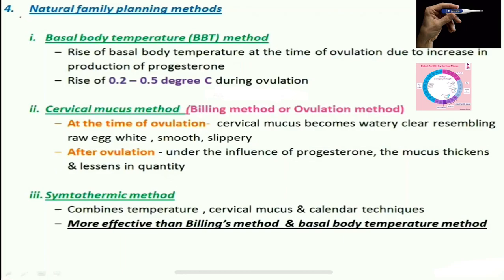The temperature is measured before getting out of the bed in the morning. So when do we measure this temperature? She should make a routine to check her temperature before getting out of bed in the morning. This method is reliable if intercourse is restricted to the post-ovulatory infertile period. If she is following the rhythm method and restricting herself during the fertile period, performing the act only during the infertile period, then she has to measure the temperature rise after ovulation.